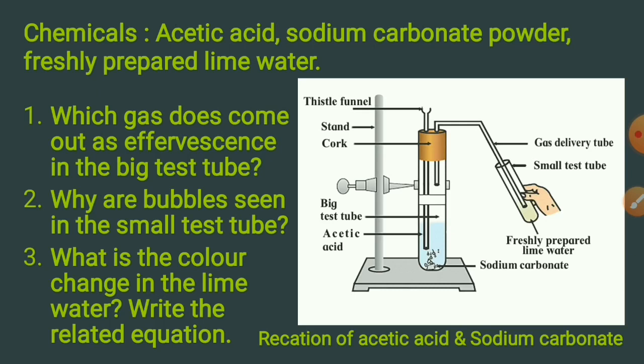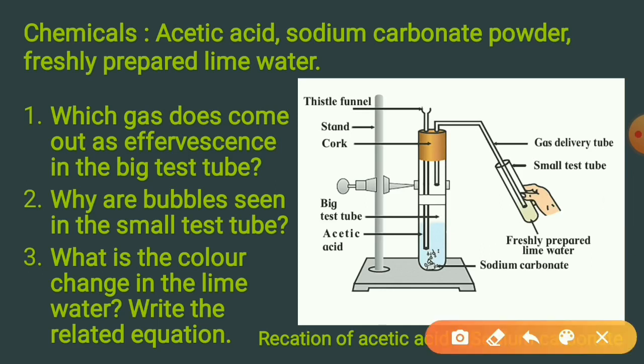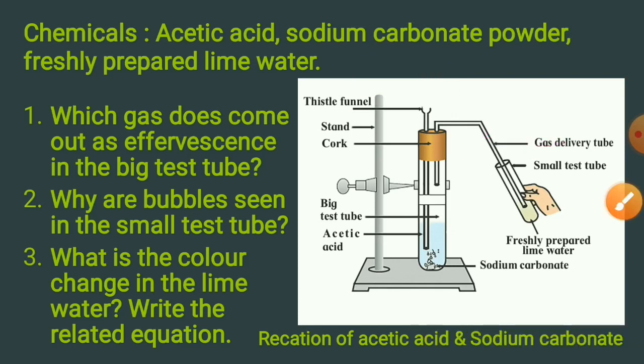Observe the changes taking place in the 2 test tubes. Here you are given the following questions based on this activity. First, which gas comes out as effervescence in the big test tube? The gas is CO2, that is, carbon dioxide gas. Why are bubbles seen in the small test tube?